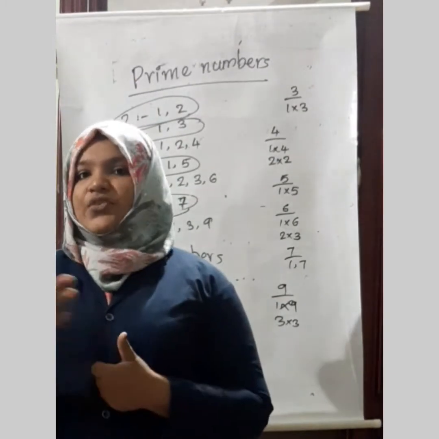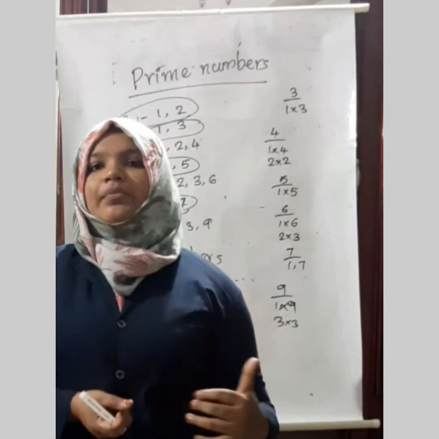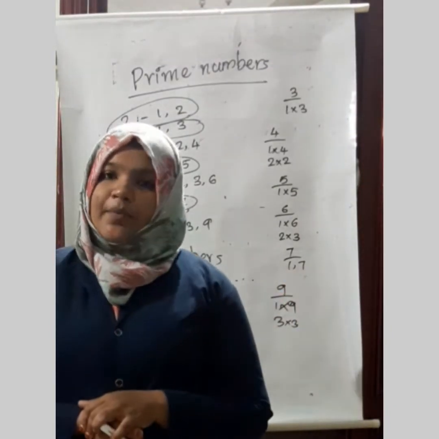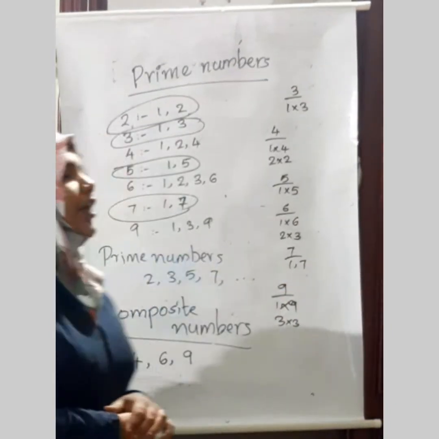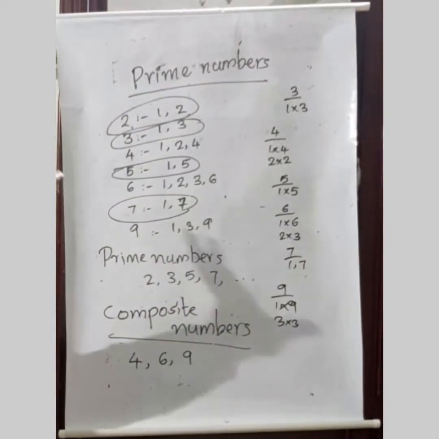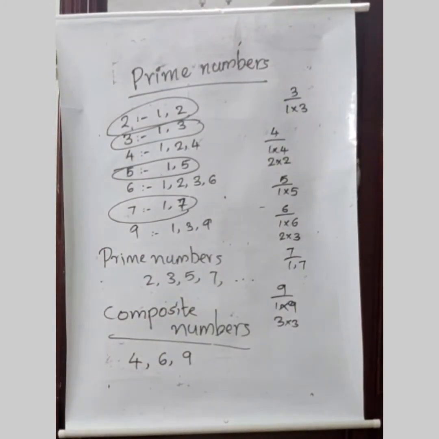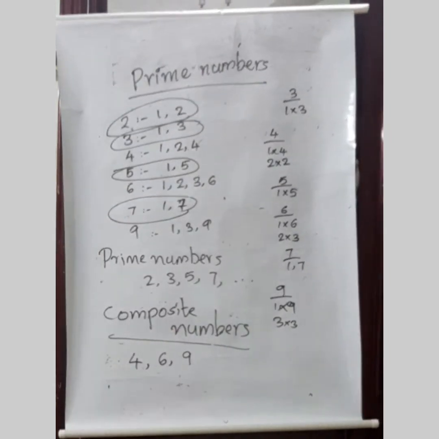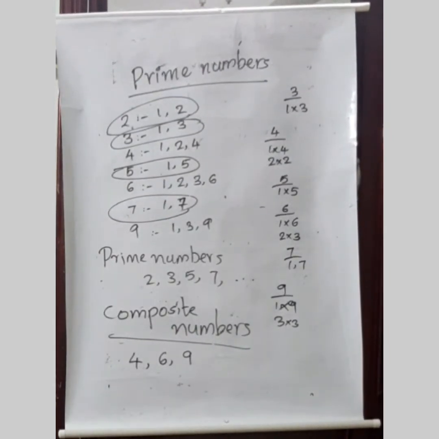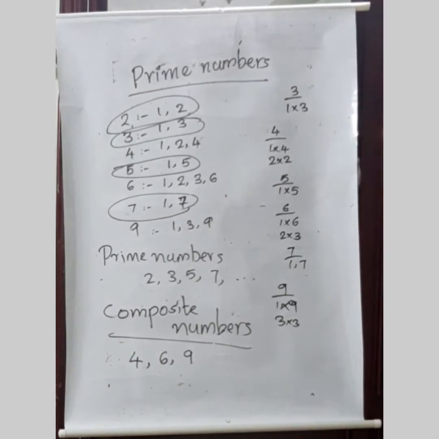The factors of a prime number are 1 and the number itself. Here 2 is a prime number, 1 and 2 are its factors. Likewise 3 is a prime number, 1 and 3 are its factors. 5 is a prime number, 1 and 5 are its factors.